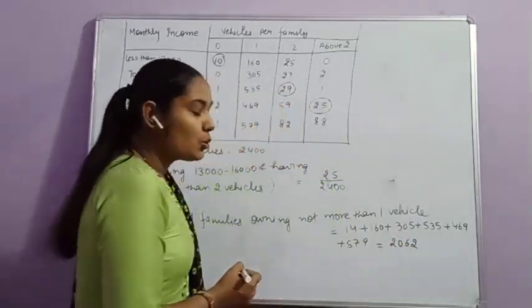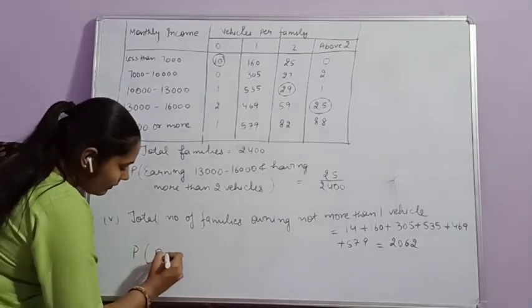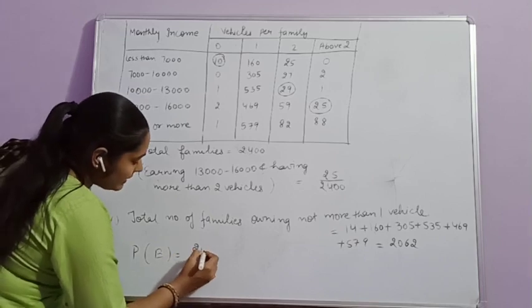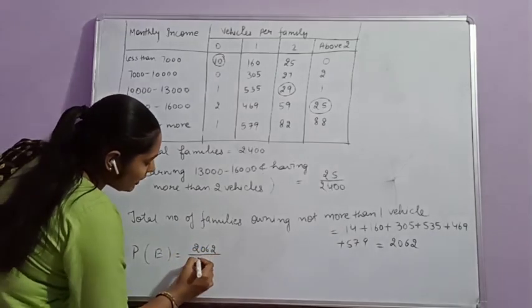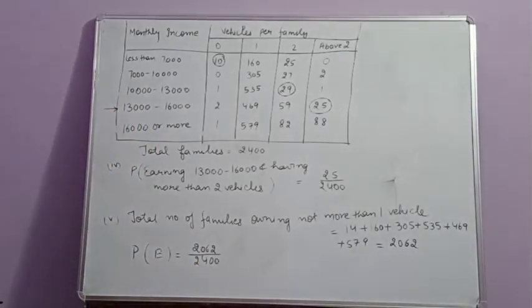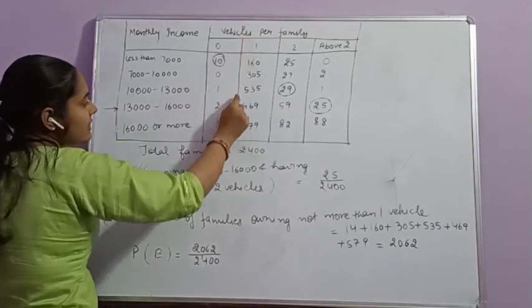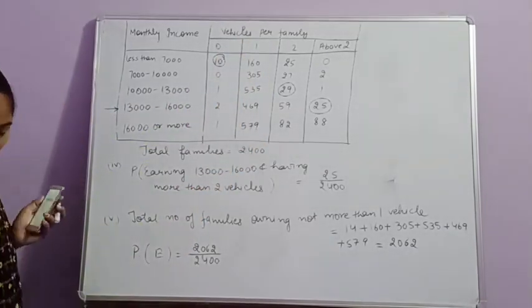That is equal to 2062. Then the probability for that event will be equal to 2062 divided by the total number of families, 2400. We are given that the family is owning not more than one vehicle. It means the family owns 0 vehicles or only one vehicle. Clear?